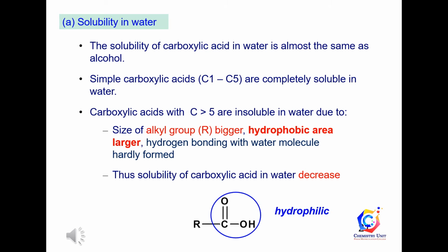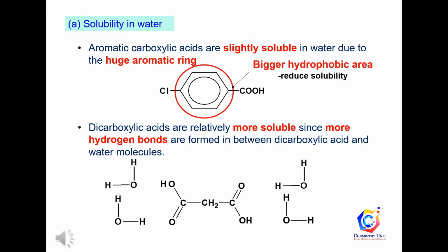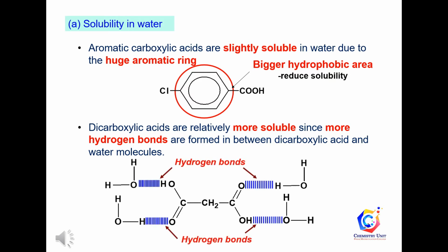However, the solubility of carboxylic acid in water decreases with the increasing size of the alkyl group, called the hydrophobic area, in the carboxylic acid. Benzoic acids are slightly soluble in water due to the presence of the benzene ring, a huge hydrophobic area which reduces the solubility of benzoic acids in water. Dicarboxylic acids are relatively more soluble than carboxylic acids since more hydrogen bonds are formed between dicarboxylic acid and water molecules.